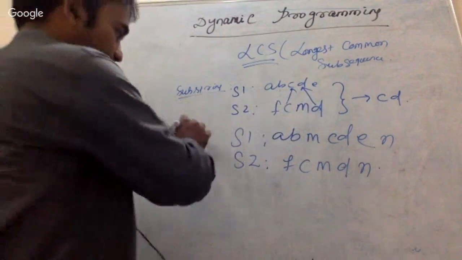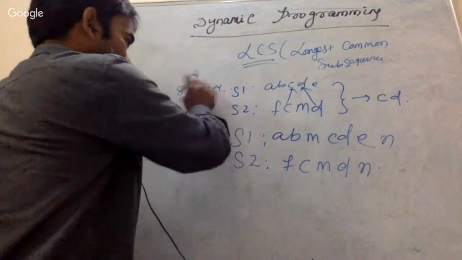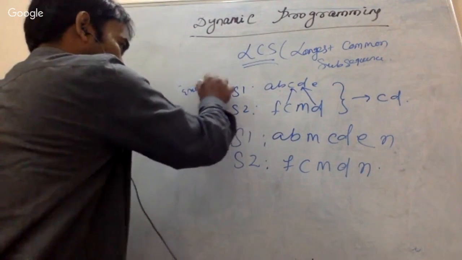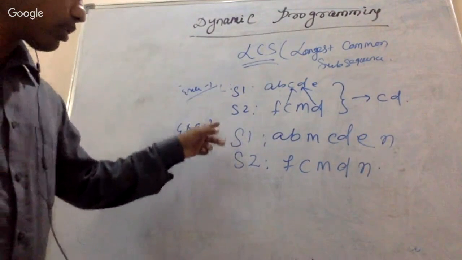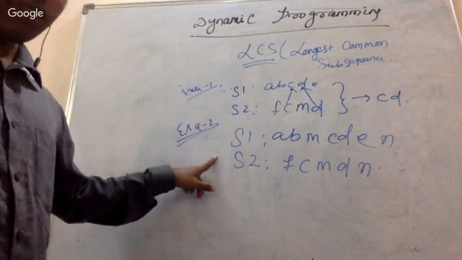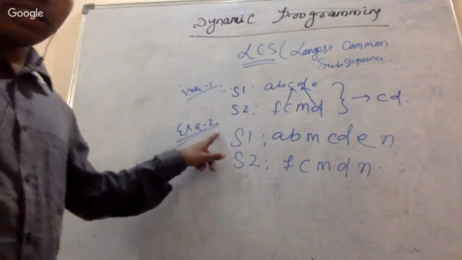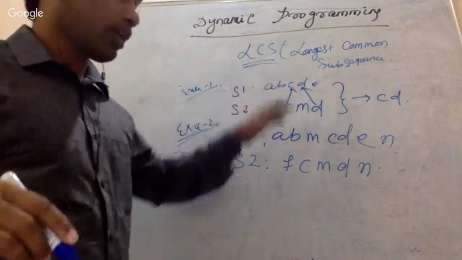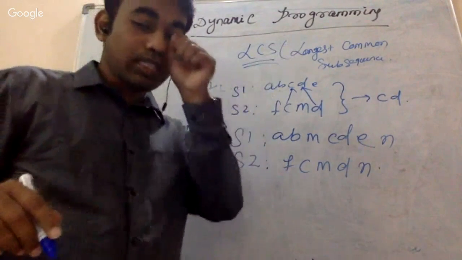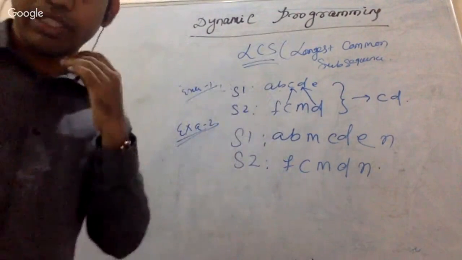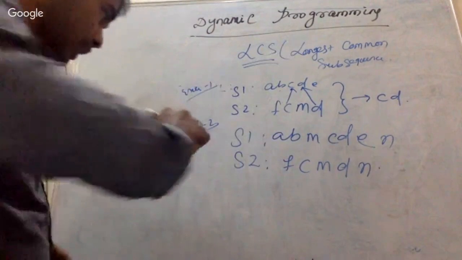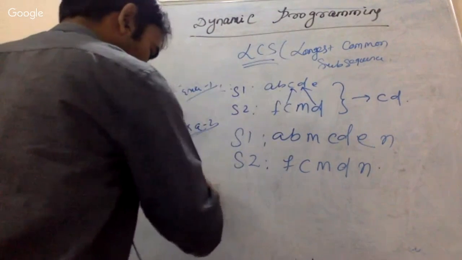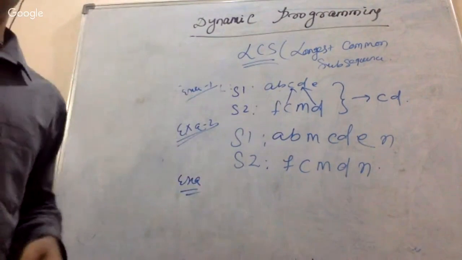And given these two strings, this is example 1, this is example 2. Just tell me what the subsequence is for these two strings. What is the longest common subsequence? We will go for the longest later, but tell me what the subsequence is in this particular example. I will write another example. This is another, slightly better example actually.